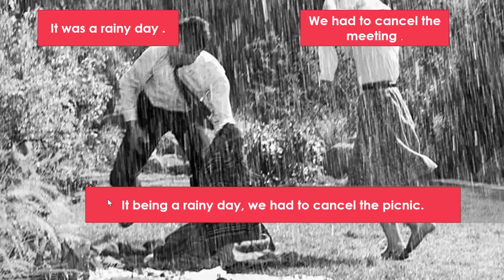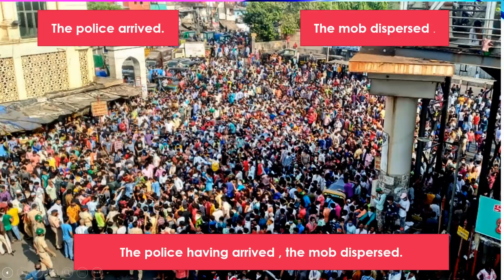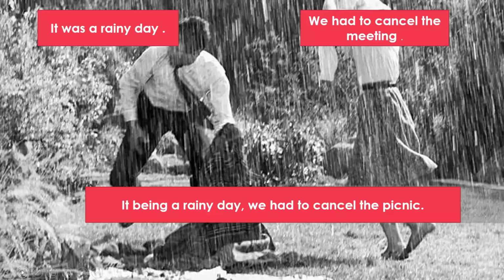It is the subject here which we are using along with the participle being. It being a rainy day, we had to cancel the picnic. Please remember that whenever you are using the participle, we are putting a comma here. Don't forget the commas. In the previous sentence also, please notice that we used a comma here. Police having arrived, comma, the mob dispersed. So the punctuations are very important in both synthesis as well as transformation.